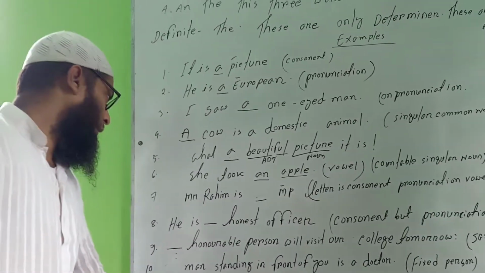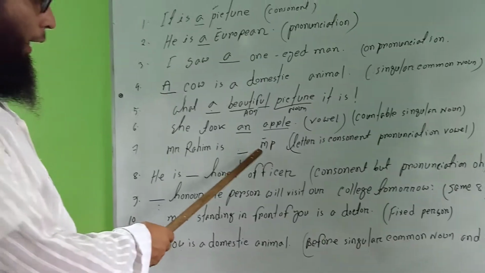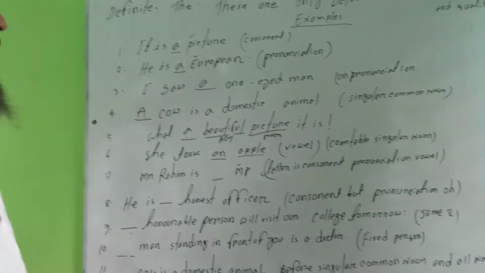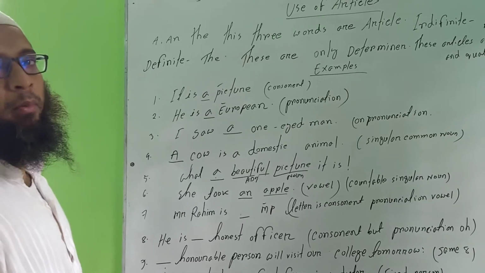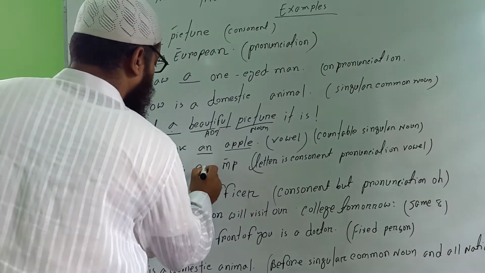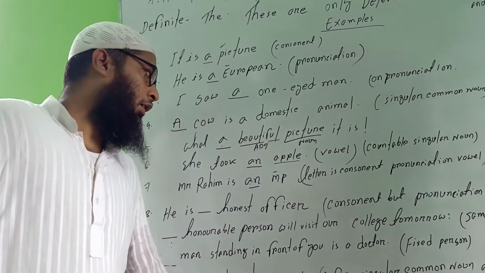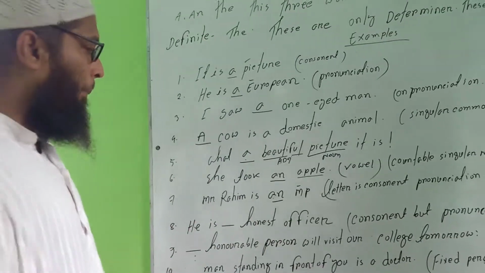Okay. Number 7, please. Mr. Rahim is an MP. M is a consonant but its pronunciation is like a vowel. M বলার আগে A বলে নিতে হয়, সুতরাং এখানে হচ্ছে is an MP. যদিও M টা consonant, এখানে an হবে কারণ M উচ্চারণ করার আগে A বলে নিতে হয়, MP.